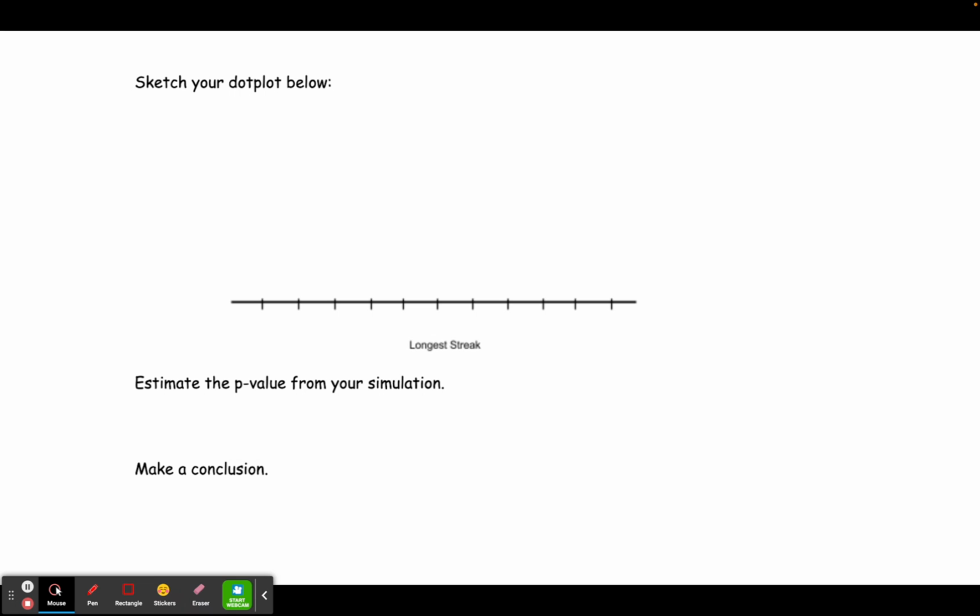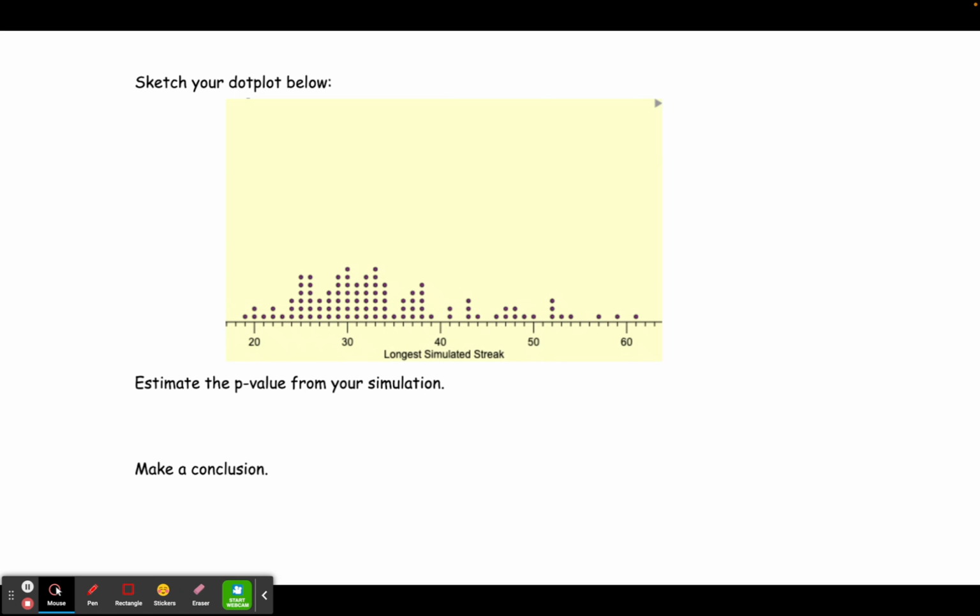Now, the next question they're asking you is to estimate the p-value and make a conclusion. So here's your dot plot. Now, our test statistic, remember, was 65 because that is the length of the longest streak that the men's swim team had. And you can see from the simulation that we didn't get any streaks longer than 61 when we did this. So our p-value would be how many results of those 100 trials were at 65 or greater. And there are none since our longest streak in our simulations ended up being 61.